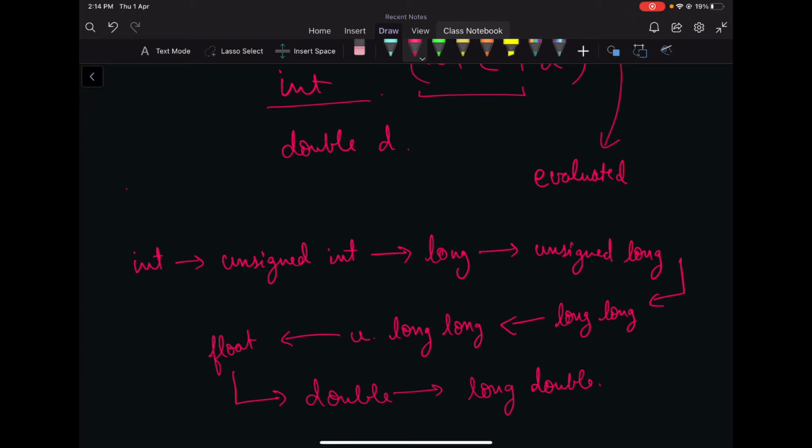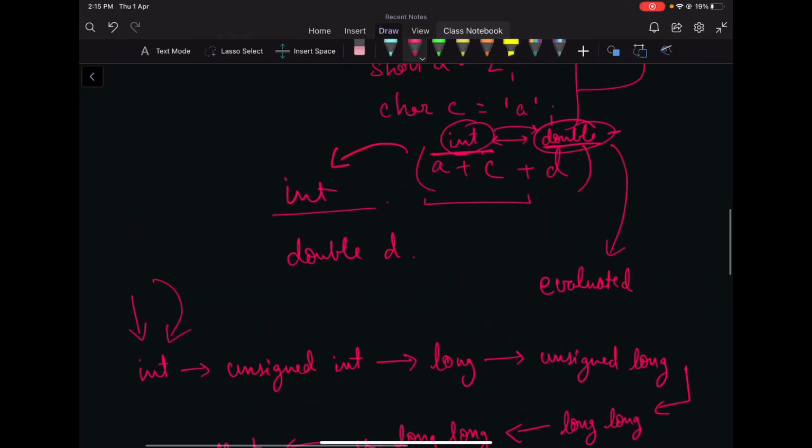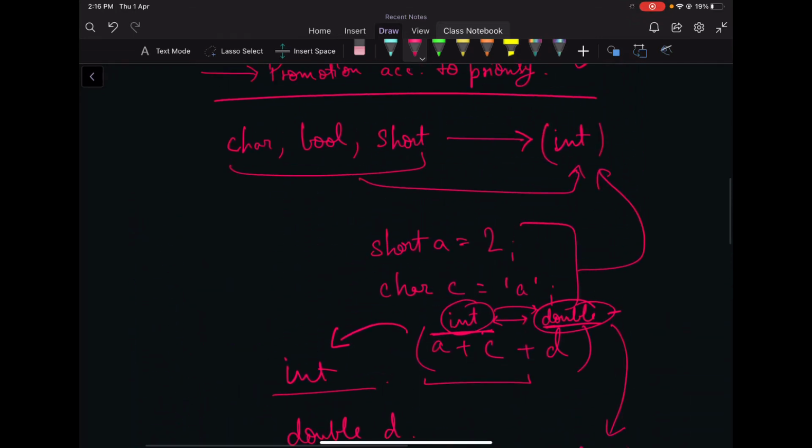Everything that is smaller than integer will be automatically converted to integer using integral promotion, and after that, all the remaining operands will be converted to the highest priority type altogether and then calculated. So this is the implicit type conversion that I was talking about.